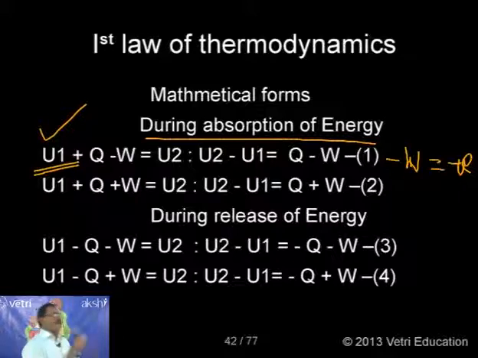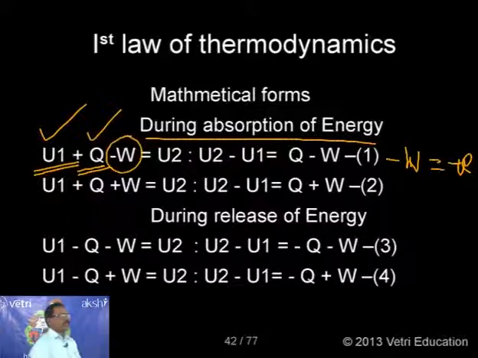We are supplying energy to the system, which absorbs this energy. So by the absorption, Q will be plus Q. After absorption of energy, work is done by the system, so minus W. Can you follow? Initial energy U1, it absorbs energy, so plus Q. Work is done by the system, so minus W. After absorption, it is doing some work.